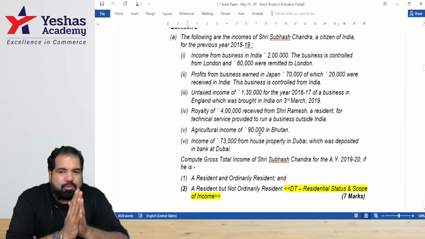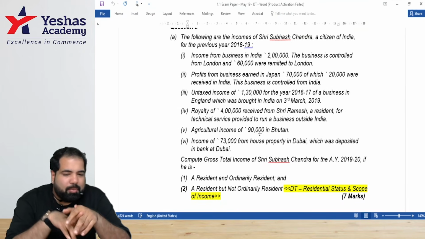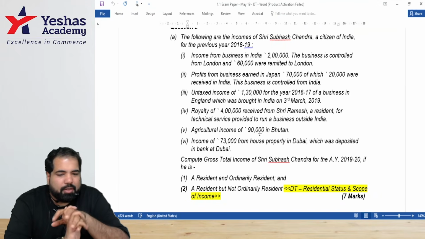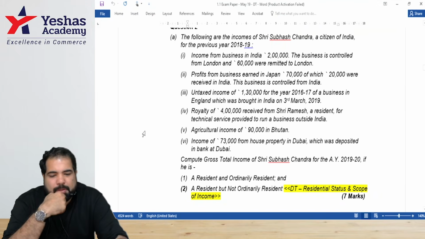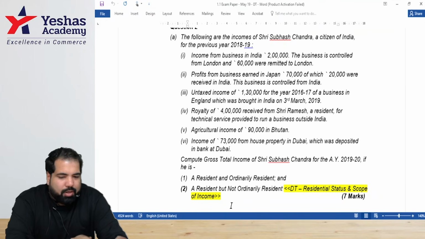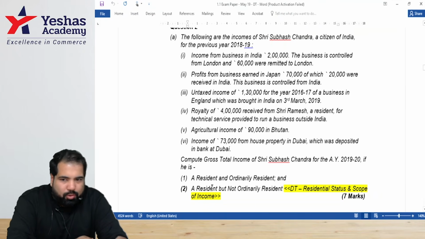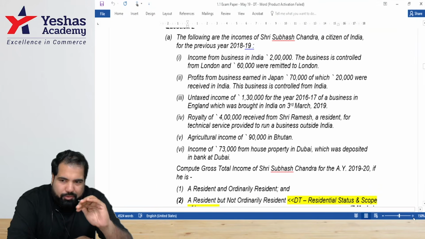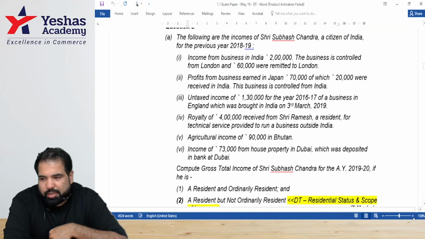Yes, this is an easy sum, so you should be fairly okay and you should be able to answer this very quickly. We'll pick up one from easy, one from medium, one from difficult, and that's how we'll move ahead. All right. Dividing the class, you guys are ROR, you guys are RNOR, because we don't have the time to do both together. So you all do for ROR, you all do for RNOR. These are the incomes. Read, put them in respective columns, try first, and then I'll discuss and we'll do it together as well.